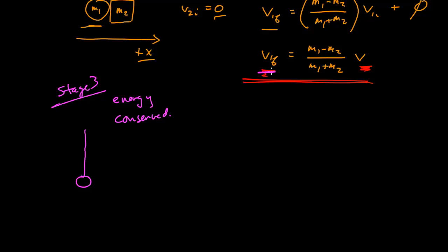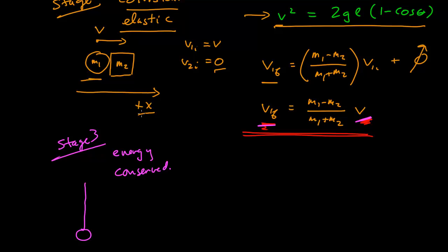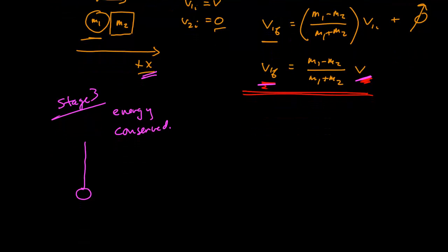Do we know what direction that velocity is in? We've defined v here to be a positive number given this coordinate system. And so this v1f, this final velocity, is going to be positive if the mass 1 is greater than mass 2, and v1f is going to be negative, less than 0, if mass 1 is less than mass 2. What does that mean?